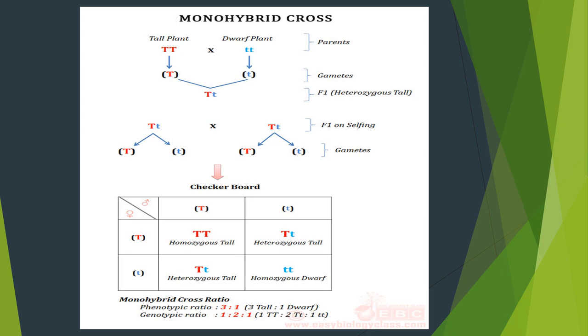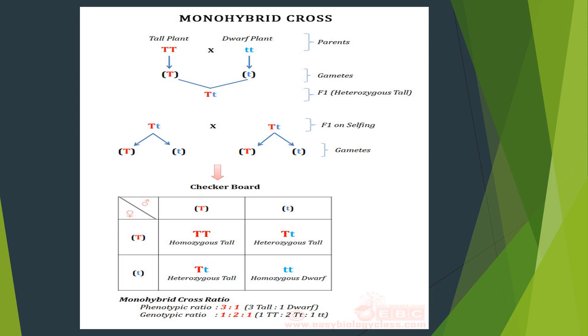So look at the table now. This is capital T, small t. This is called gamete. So we need to enter the gametes both on the upper side and on the left side. So we need to cross the gametes now. Capital T is going to be multiplied with this capital T. So capital T multiply capital T. What may be the answer? Right. Capital T, capital T.